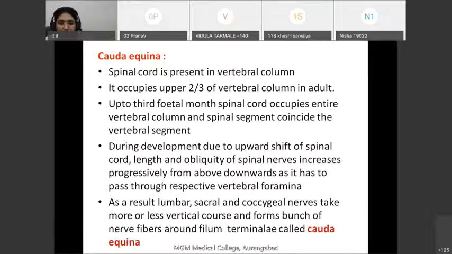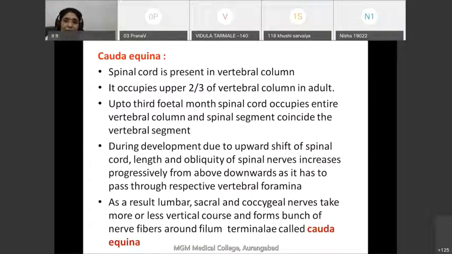So what is cauda equina? It is a bunch of roots of the pairs of lumbar, sacral and coccygeal nerves around the filum terminale in the lumbar cistern. Cauda equina is formed because the spinal nerve has to reach its corresponding intervertebral foramen and then come out, and the spinal cord ends above the vertebral column.